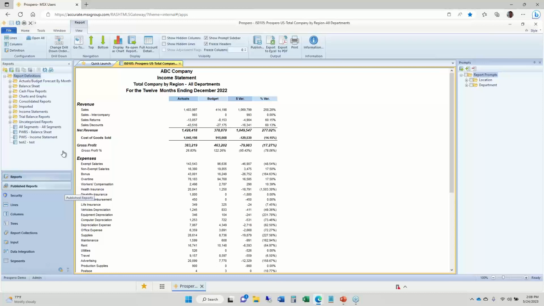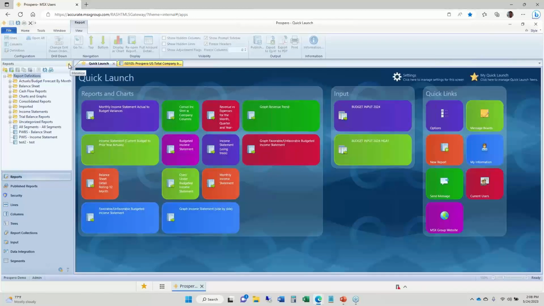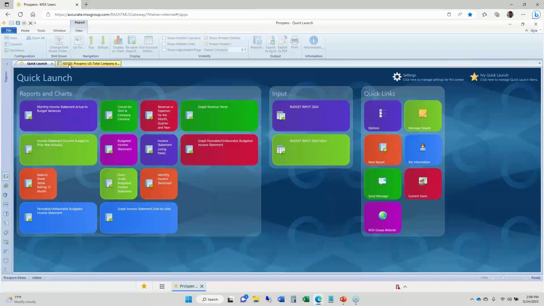All right, on my screen, I'm going to start off with our quick launch window and just hide this left-hand navigation panel. I have a quick launch for this individual user I'm logged in as. On the left-hand side, I have several tiles for different reports or different charts or graphs that I'll run on a regular basis. I also have a section in the middle for the tiles for my budget 2024 input screens and some quick link tiles on the right.